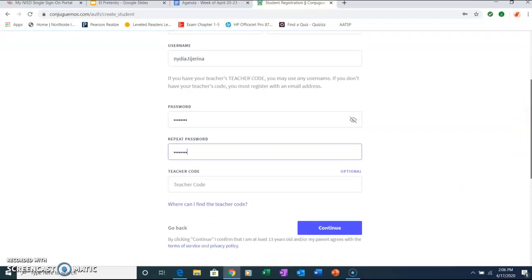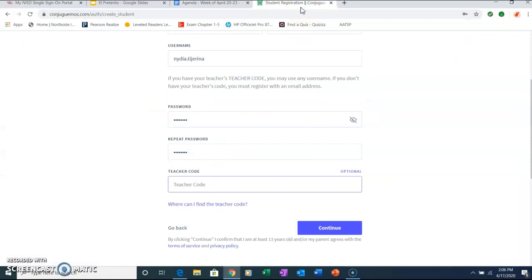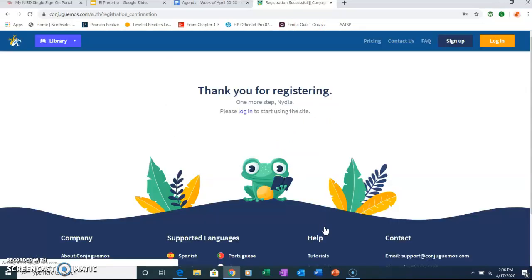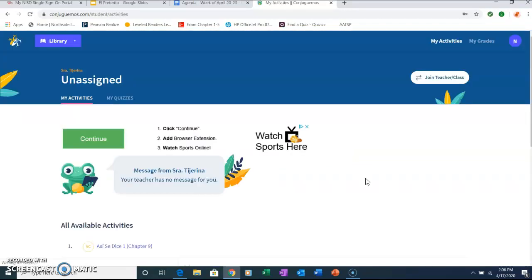And then I'm going to scroll down and I'm going to type in the teacher code, which I already forgot, so I have to go back, BMJYKV. And I click on continue. Oh, okay. So now it asks me to log in. And I'm going to put the same username and the same password. Usually I have to write them down because then I'll forget. Okay.